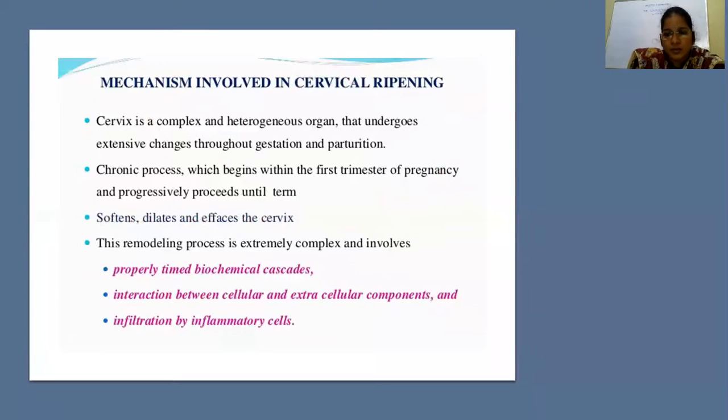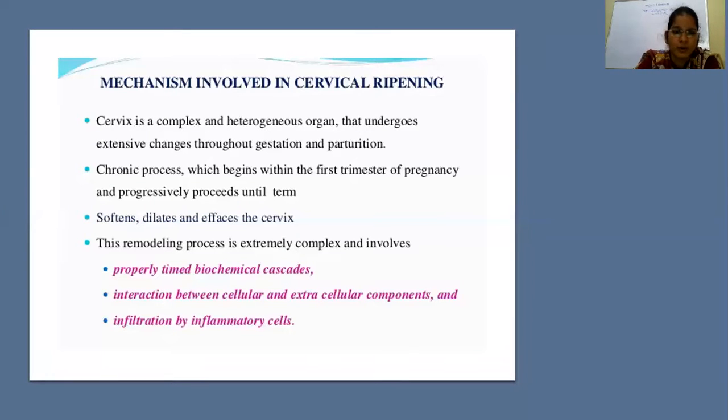So what happens to the cervix if we keep induction? The cervix undergoes changes right from when the patient conceives till delivery, and after delivery also the cervix undergoes changes. It is a chronic process which begins from the first trimester of pregnancy and progresses till term. Gradually the cervix softens and dilates. That is called Goodell's sign. When you see the first trimester changes, the cervix will become soft, with bluish discoloration of the vagina. That is called Chadwick sign.